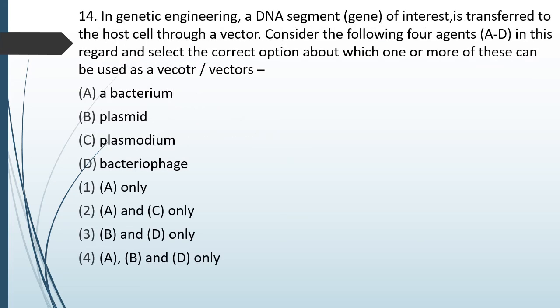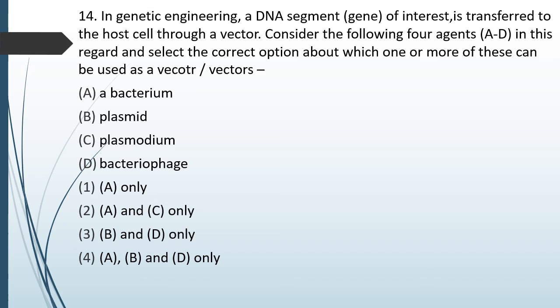Question number 79. In genetic engineering, a DNA segment or gene of interest is transferred to the host cell through a vector. Consider the following 4 agents A to D in this regard and select the correct option about which one or more of these can be used as a vector or vectors.